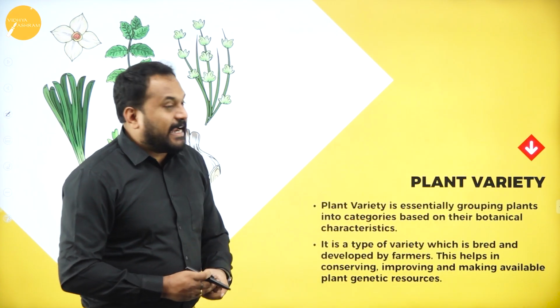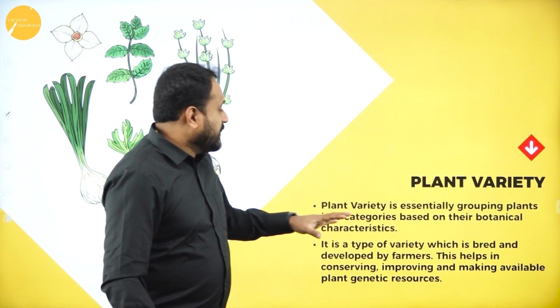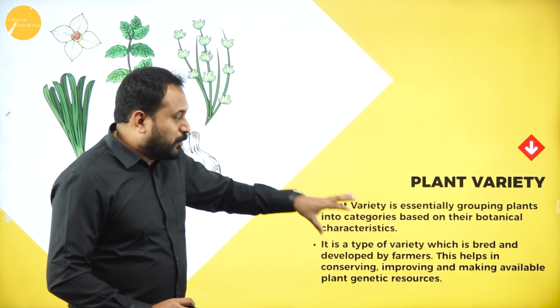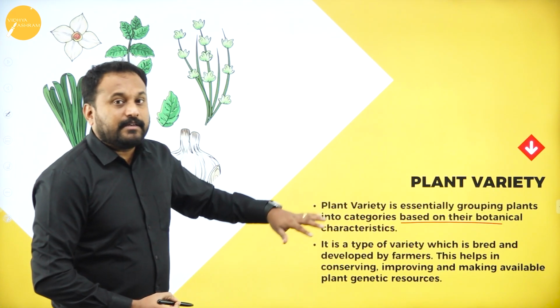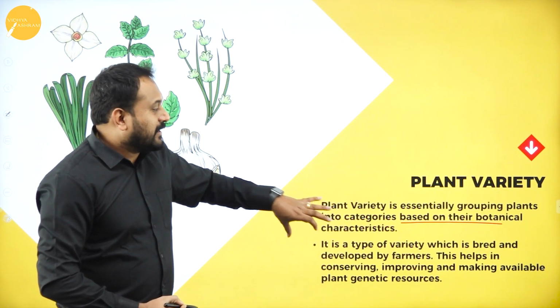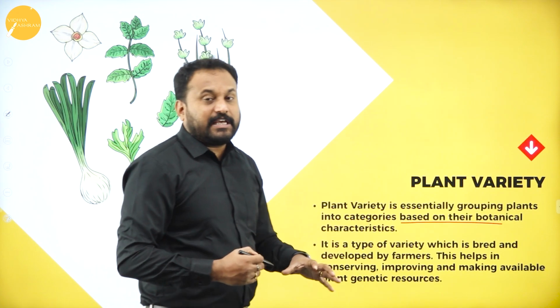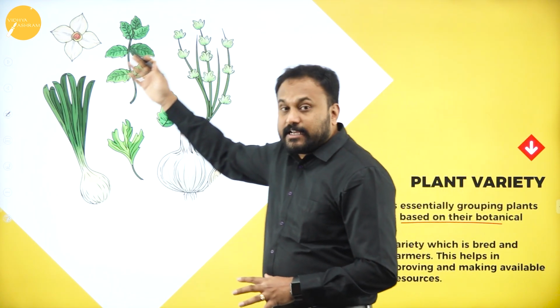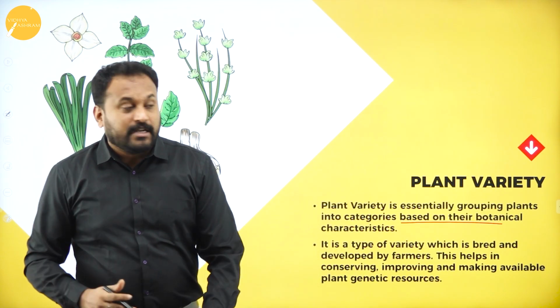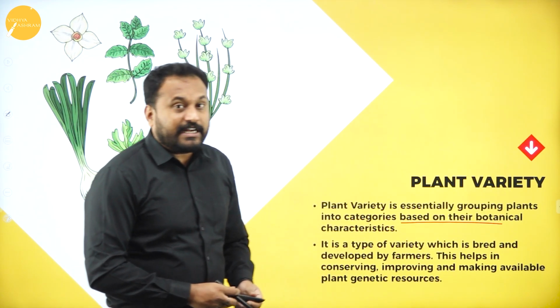Next we have plant variant. Now plant variant here is essentially grouping plants into categories based on their botanical characteristics. Whatever the botanical characteristics are, they'll only group by them. Say you have onions, for example. The onion family, whichever is there, is all categorized as one, which we call plant variant.